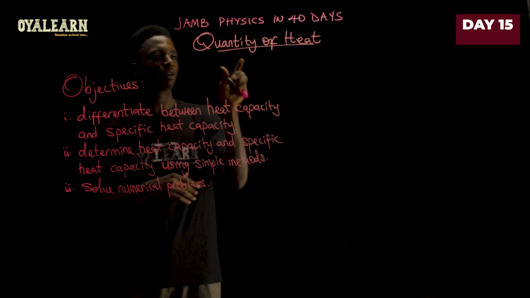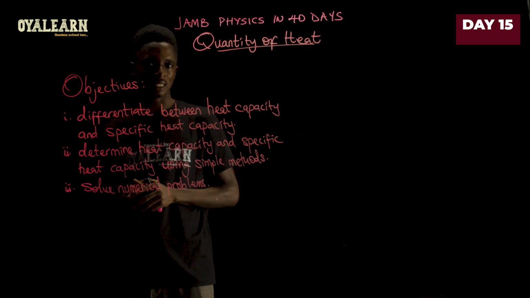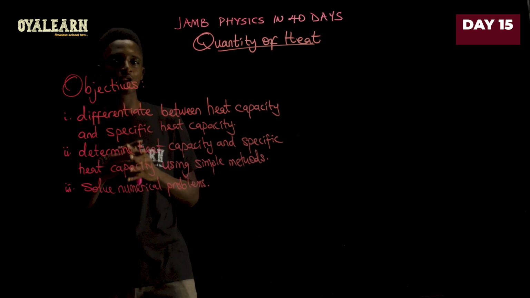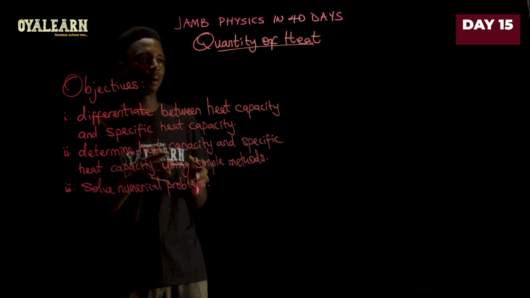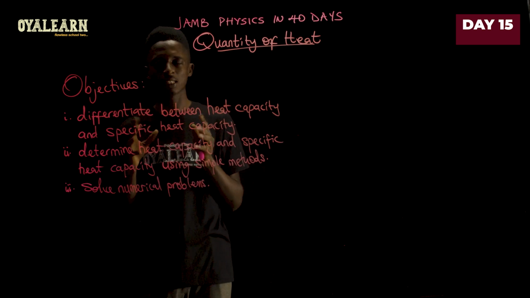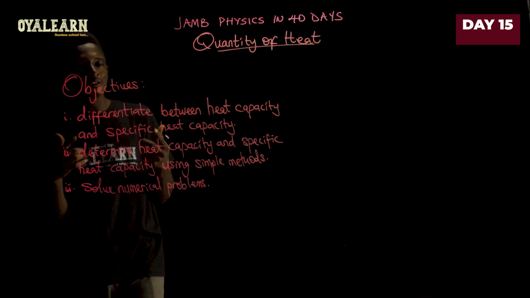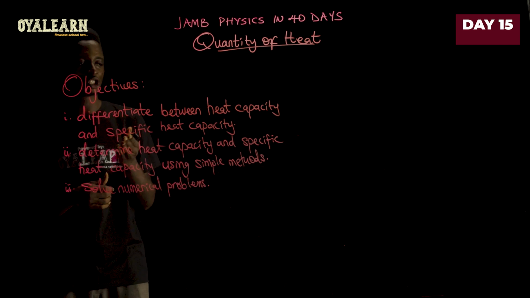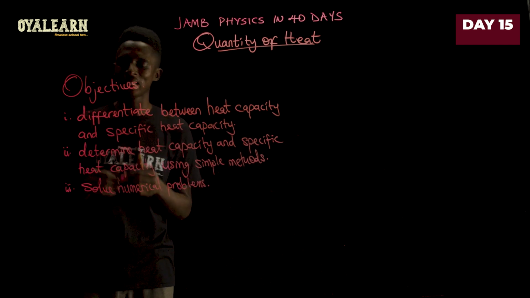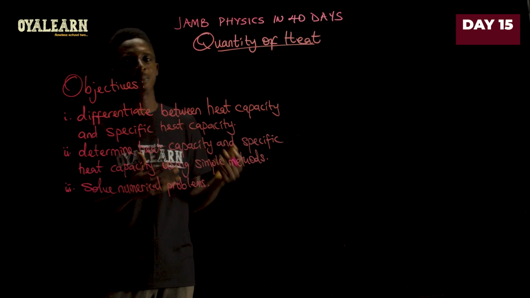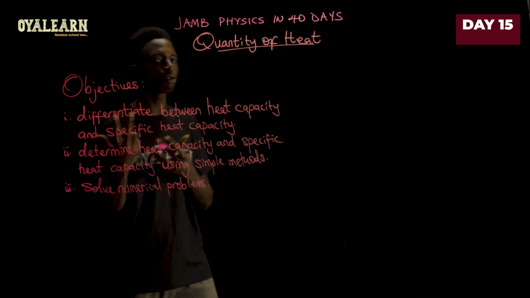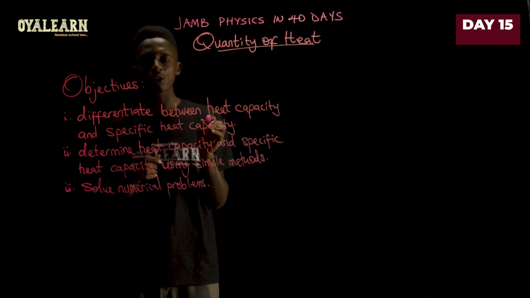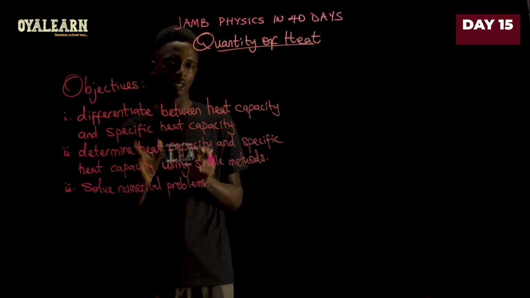The topic is quantity of heat. Now, what Jamb expects of every candidate preparing for the exam as regards this topic is as follows. They expect that every candidate should be able to differentiate between heat capacity and specific heat capacity. Now, many students use these terms loosely, but you need to know that they are very different from each other.